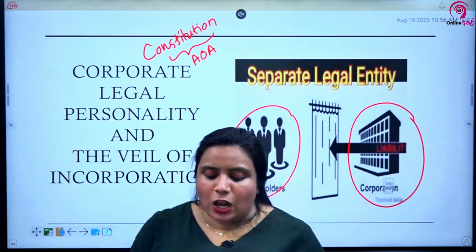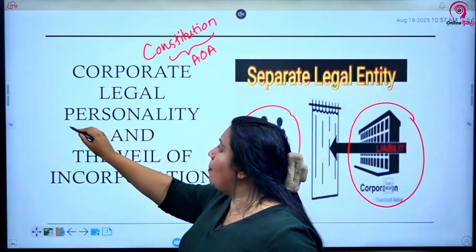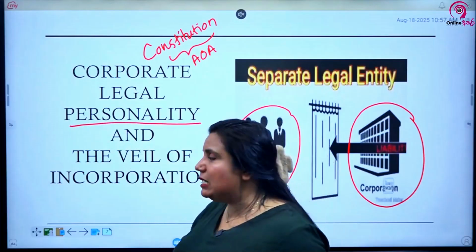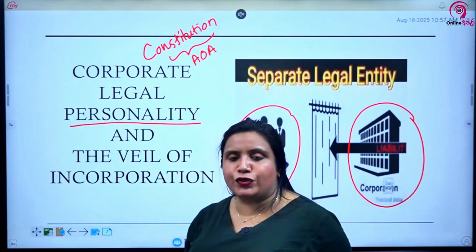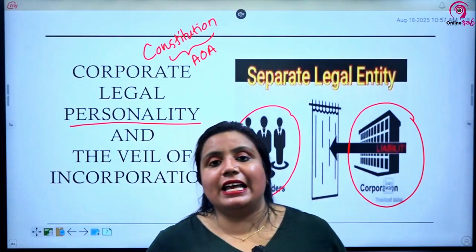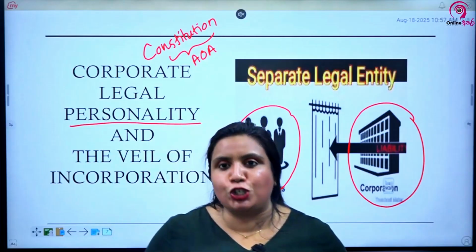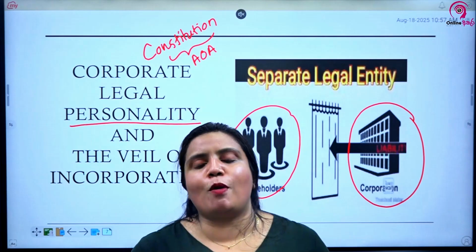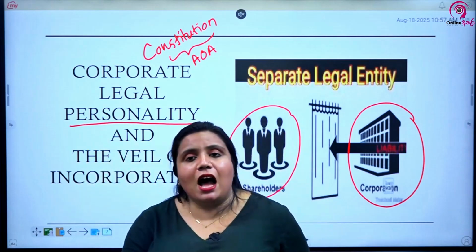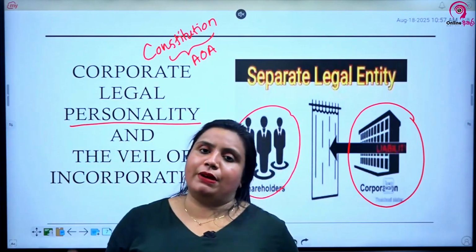So Salomon versus Salomon is a very, very important case when it comes to corporate legal personality. A case that you can't forget. I'll simply tell the case facts. Earlier, this person called Salomon had a sole proprietorship. It was a boots business. He was making these big shoes, the boots, right? It was a sole proprietorship and the business was doing really great for Salomon. After some time, Salomon decided to convert his sole proprietorship into a company. Can he do that?